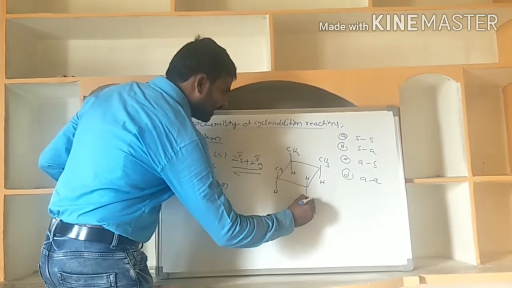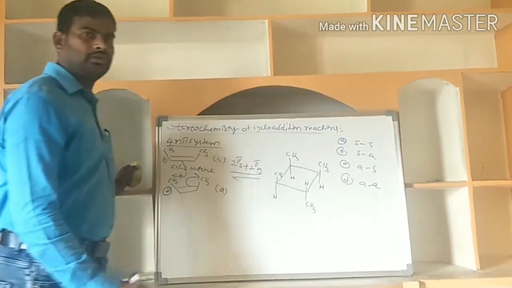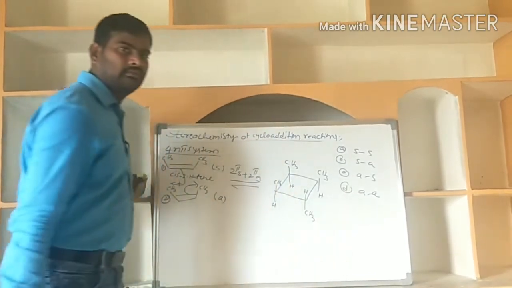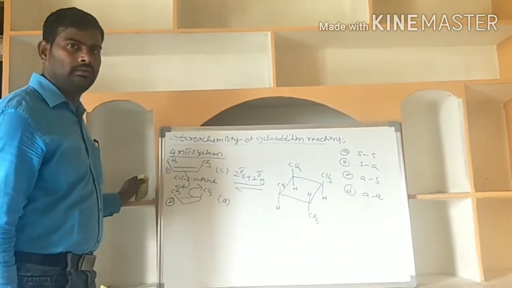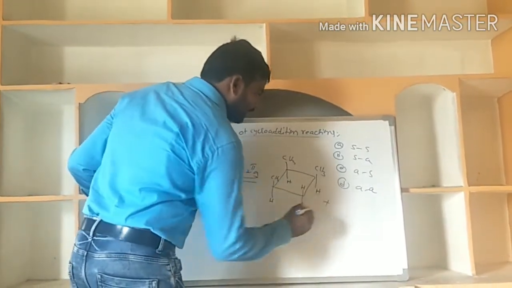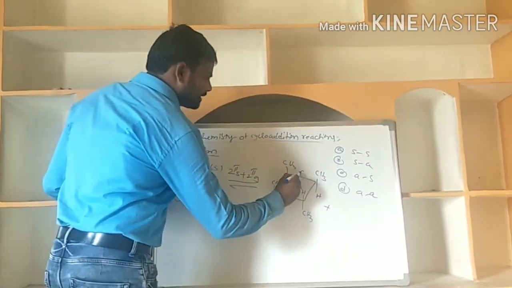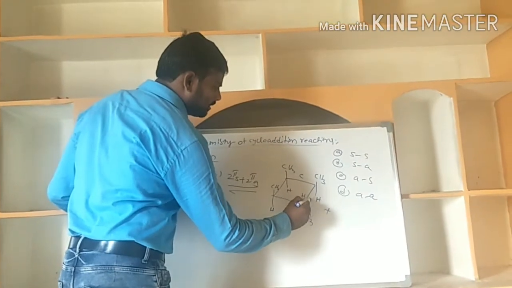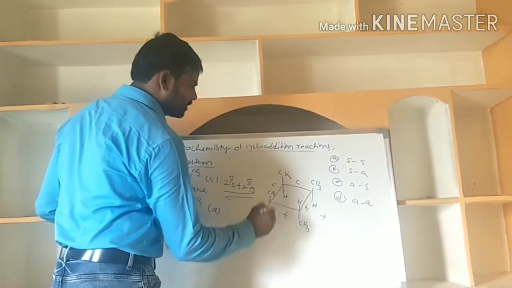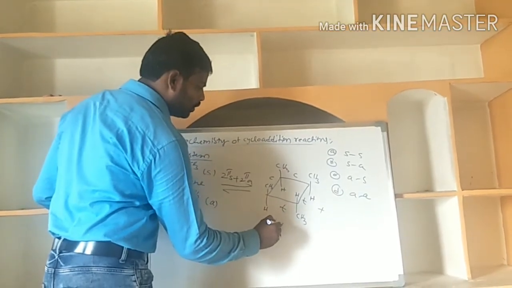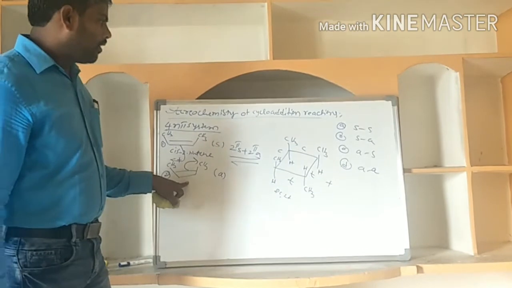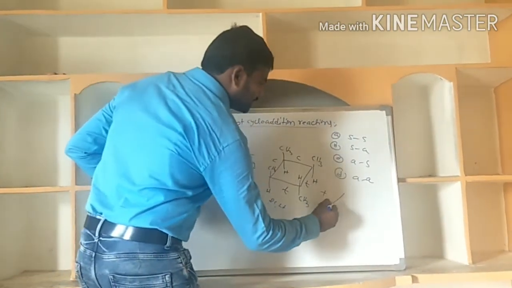That is CH3, so trans. The geometry is altered. In this case, what is the relation here? One cis, trans, here trans, then cis: two cis and two trans. Now I am writing another possibility.